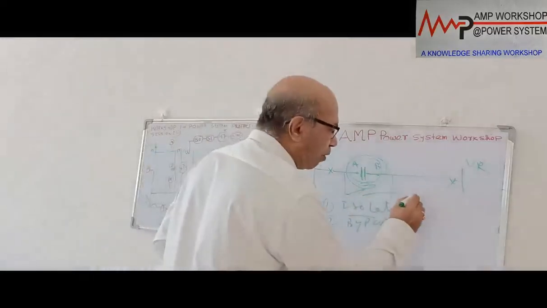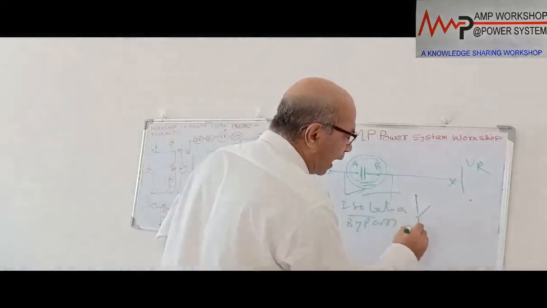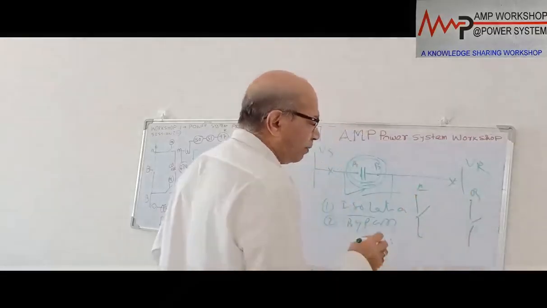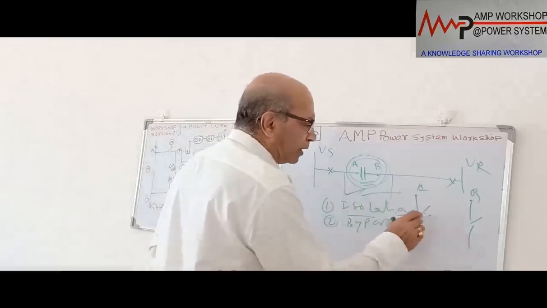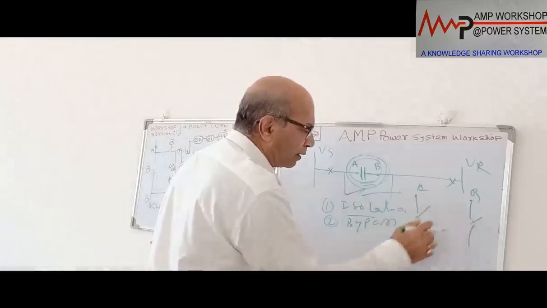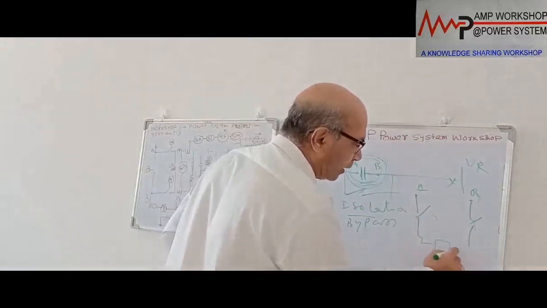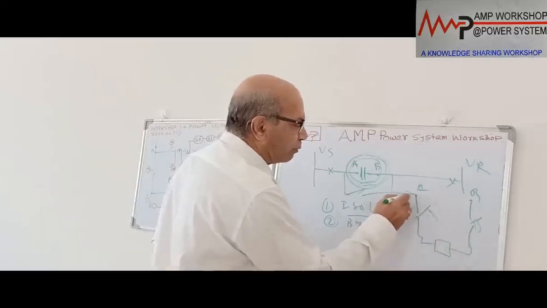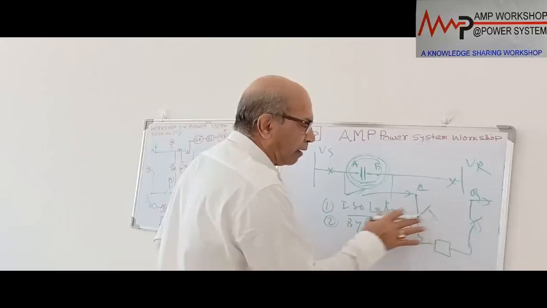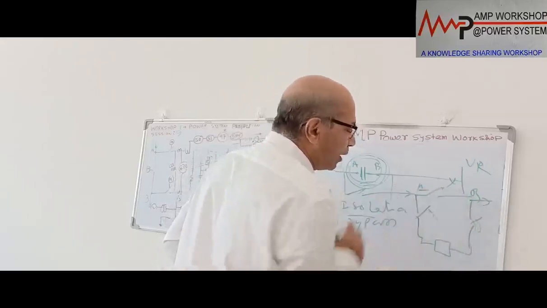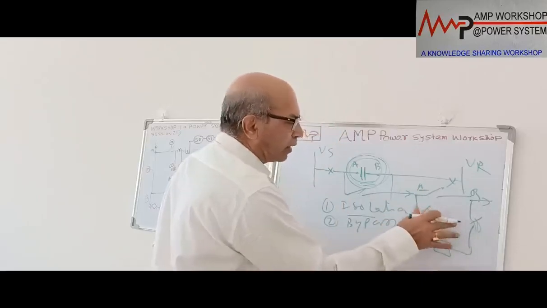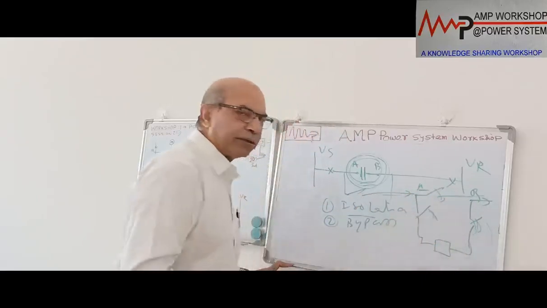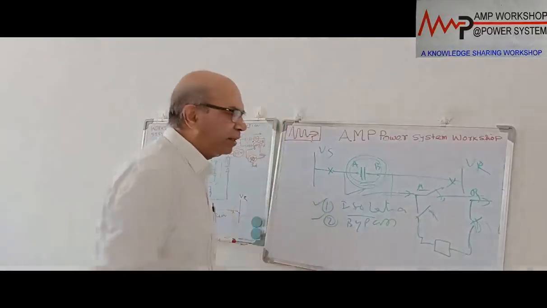So what do we do? This is point A and this is point B. We put an isolator on both sides between A and B before connecting the capacitor bank. So when I want to isolate the capacitor bank, I will isolate it immediately. Suppose the capacitor bank is connected over here. The moment I open the isolator, the capacitor bank is isolated, and power can flow this way. In that case, I have to put another isolator over here. The moment I open this isolator, I will immediately close the other isolator. So main power will flow, and the capacitor bank will be isolated. This is how we are meeting these two requirements.